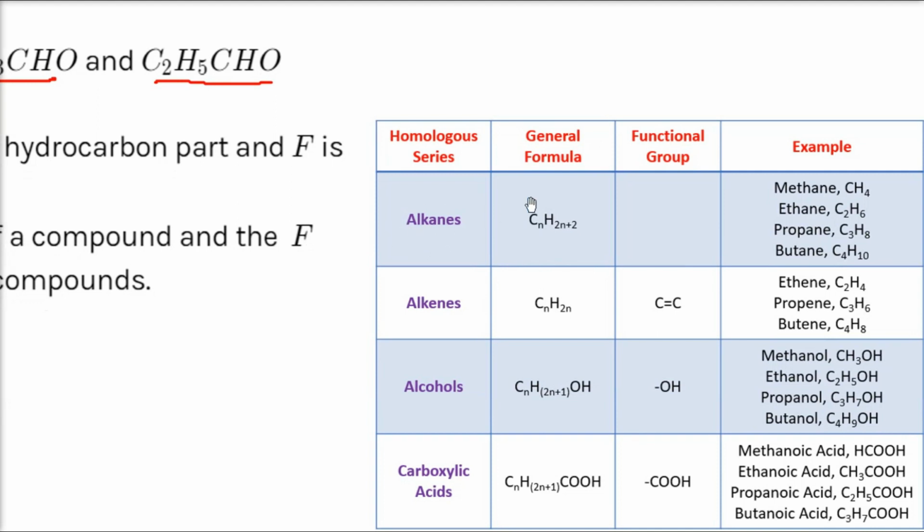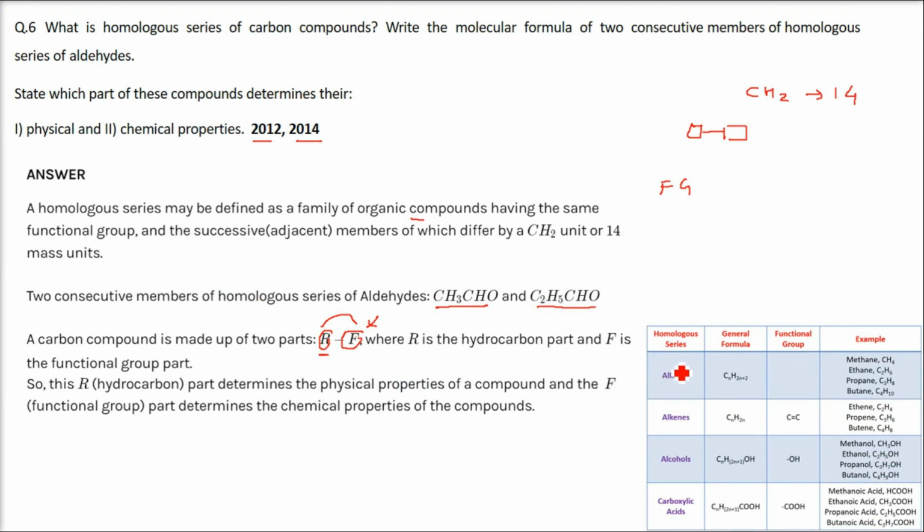For example, for alkanes the general formula is CnH2n+2. For methane and ethane, if you see the difference of these two, it will be CH2. Now I'm taking n as 1. So C1H(2 into 1 plus 2), that is 2 plus 2, so CH4 is the first one.